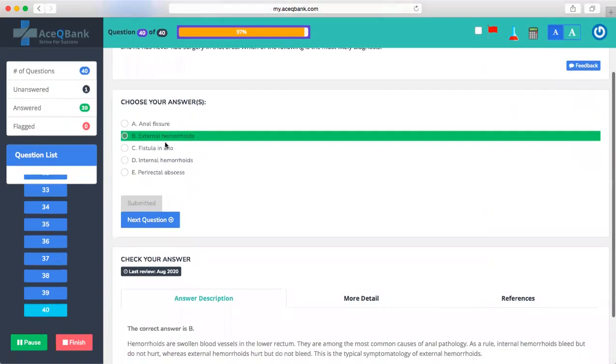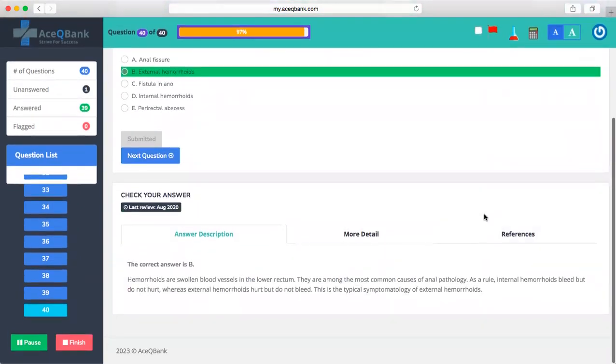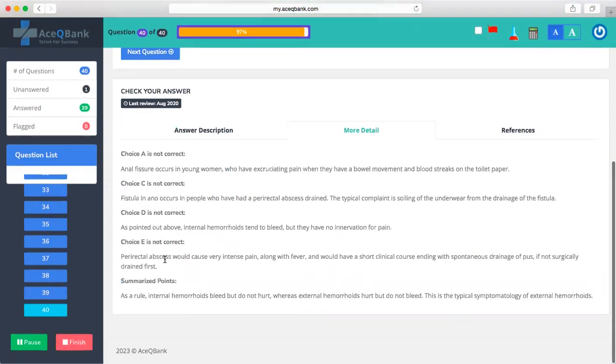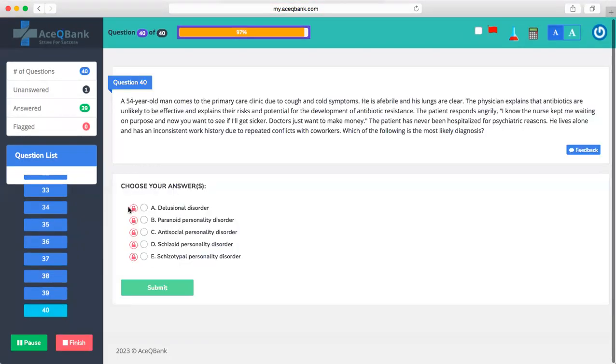So the answer is B. There is no fever, and there would be a fever for an abscess. The hemorrhoids are swollen blood vessels in the lower rectum. They are the most common cause of anal pathology. Internal hemorrhoids bleed but do not hurt. The external ones hurt but do not bleed. This is a typical symptom. So why not the abscess? It may cause intense pain along with fever, a short clinical course ending with a spontaneous discharge of pus, so it needs to be drained.